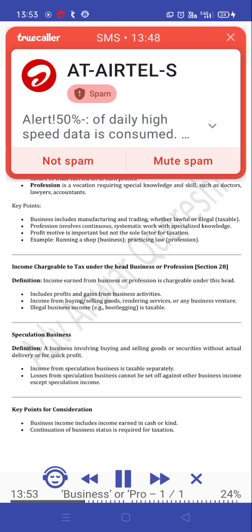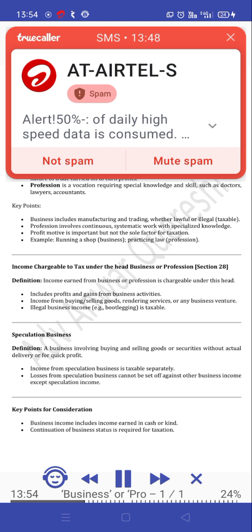Profit motive is important but not the sole factor for taxation. Example: running a shop is business; practicing law is profession. Income chargeable to tax under the head business or profession, section 28. Income earned from business or profession is chargeable under this head. Includes profits and gains from business activities, income from buying, selling goods, rendering services, or any business venture. Illegal business income, e.g. bootlegging, is taxable.